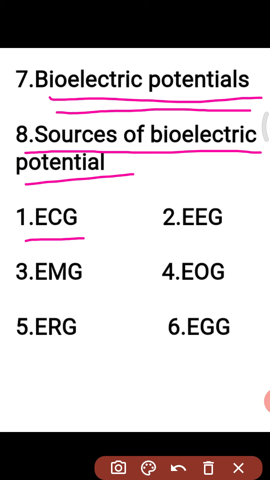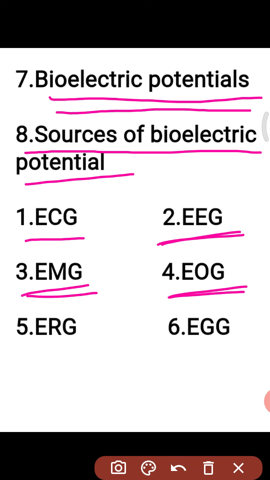And the second one is electroencephalography. Electroencephalography is used for the measurement of the electrical activity of the human brain. And the third one is the electromyogram. The electromyogram is used for the measurement of the electrical activity of the human smooth muscles as well as the heart muscles.